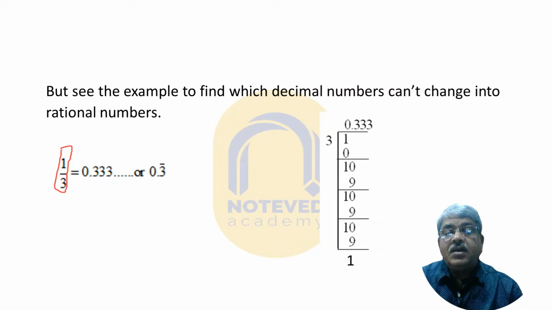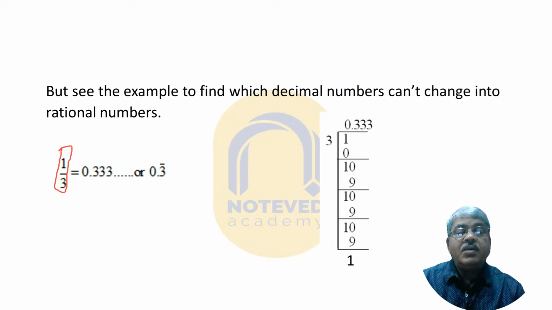Here you see the denominator is 3. You cannot multiply 3 by any number to make it 10, 100 or 1000. So how to solve it? Here the numerator is 1 and the denominator is 3.